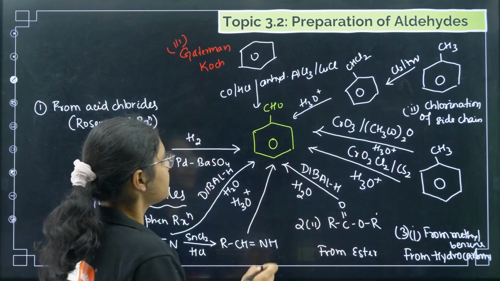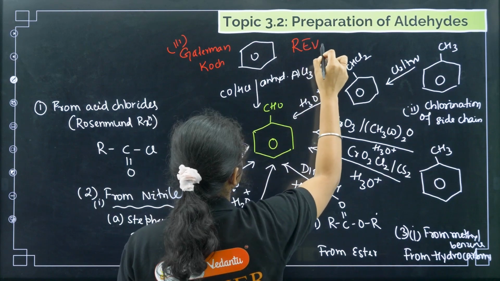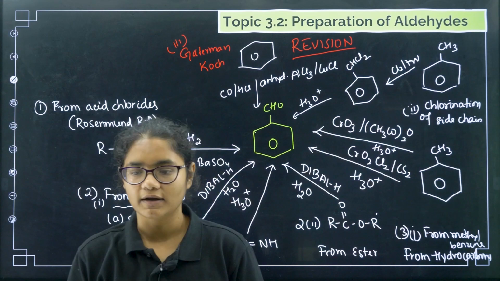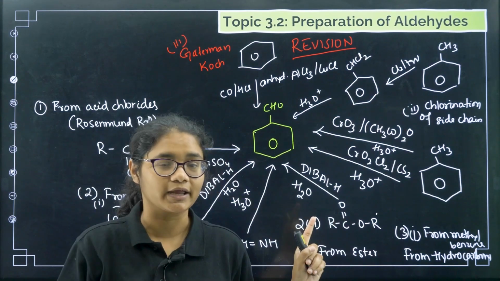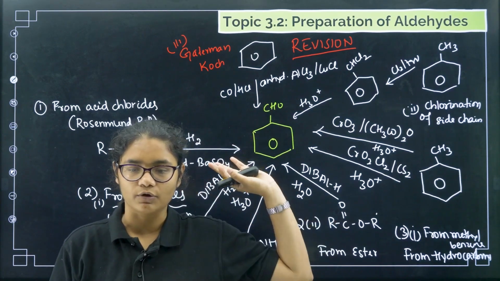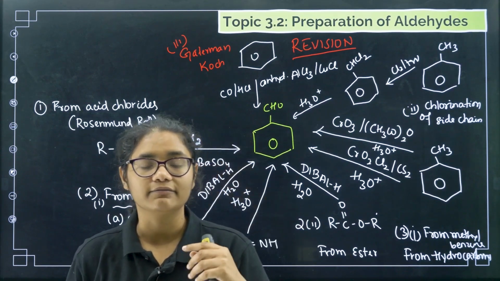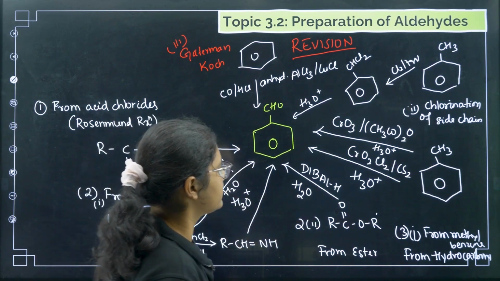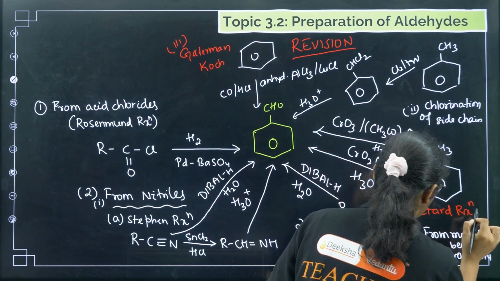So this is what we did. Now let's revise, right? Quickly we have studied and we have revised also in 1 minute. So we are done with all the methods of preparation of aldehydes. I hope it is clear, and you can make this flowchart again and again to revise. It will take you hardly 5 minutes to draw all these methods, but once you draw it again and again, you will be more clear with the reactions. And one more thing I forgot to tell, this one is the Etard reaction. Name reactions are very important.